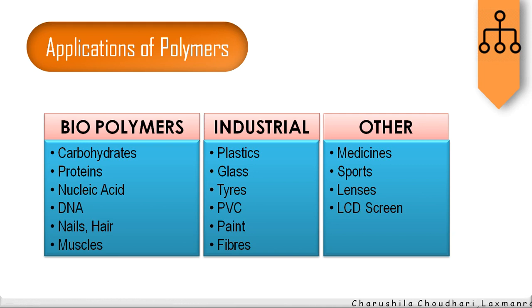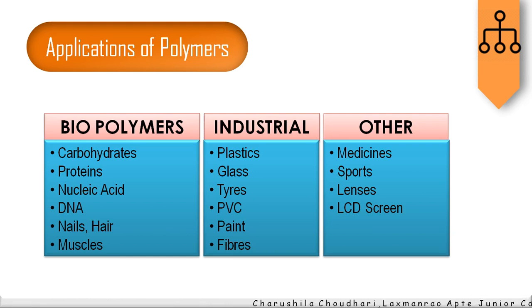These natural polymers, which are found in nature, are generally obtained from plants and animals, and they play a very important role in human life. They include proteins, globulin, insulin, polysaccharides like starch, cellulose, and nucleic acid, that is DNA, RNA. So all these are biopolymers.